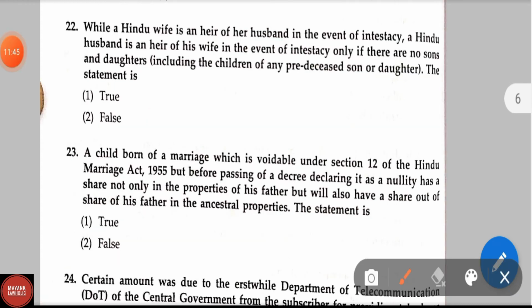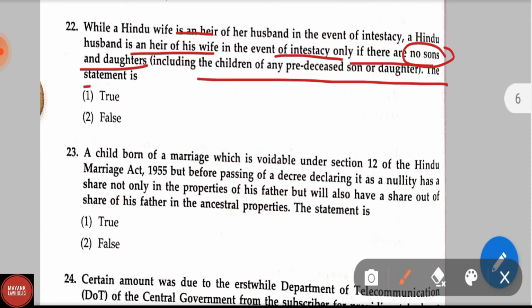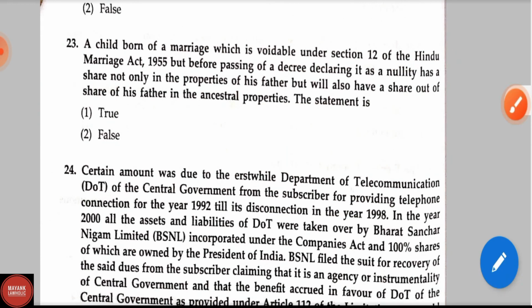Question number 22. While a Hindu wife is an heir of her husband in the event of intestate, a Hindu husband is an heir of his wife in the event of intestate only if there are no sons and daughters, including children of predeceased son and daughter. The statement is true or false? This statement is false. Now let us see the question number 23.